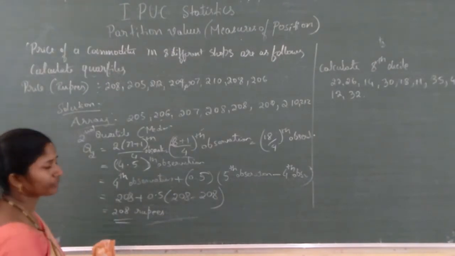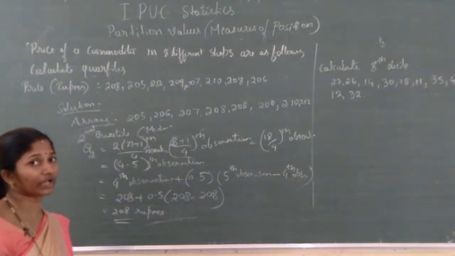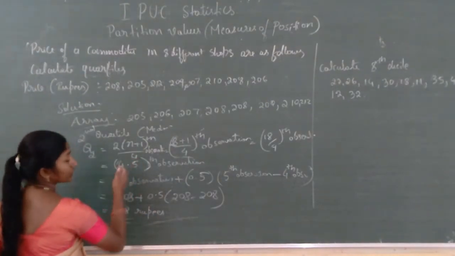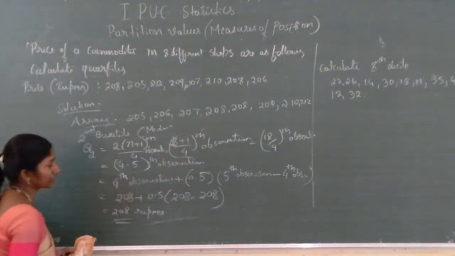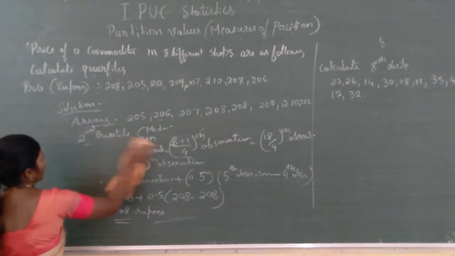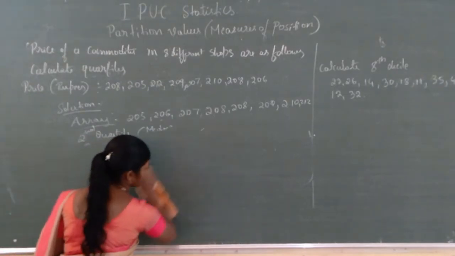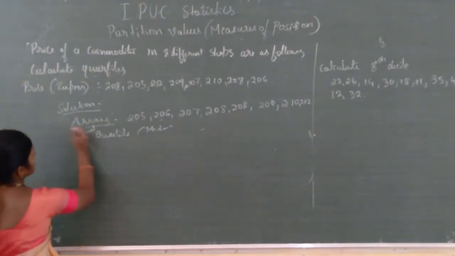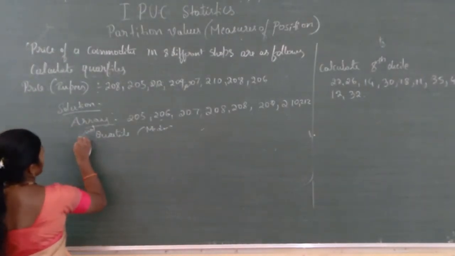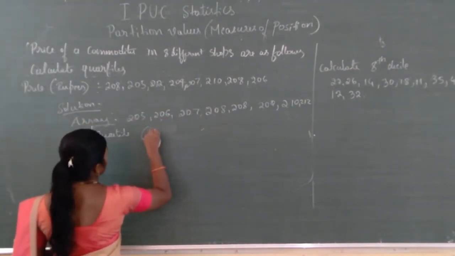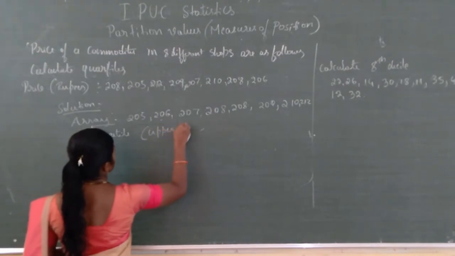In the same way we will do the third quartile. What is the change we are going to write here? Here we write 3 instead of 2, and all others are the same. The third quartile, or we can call it the upper quartile.